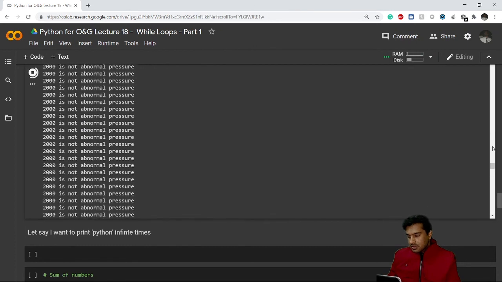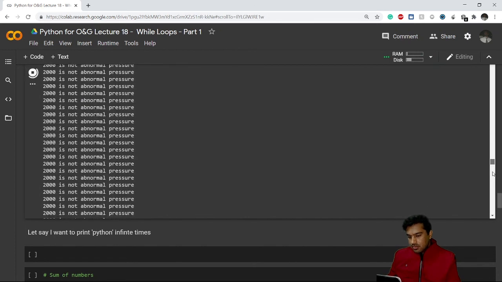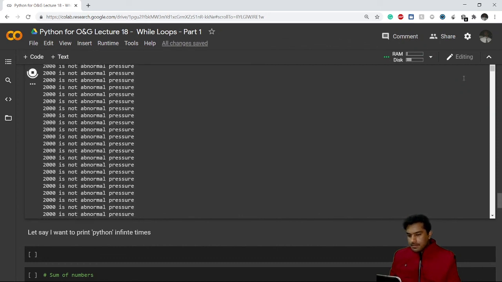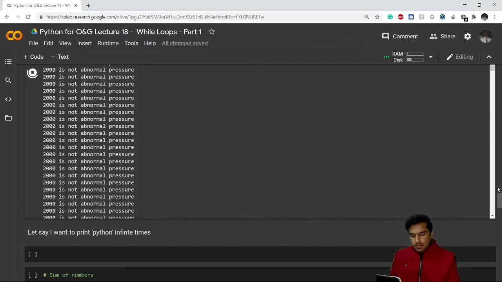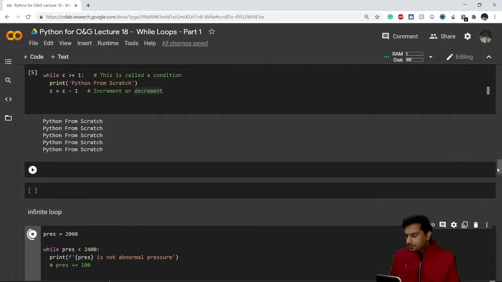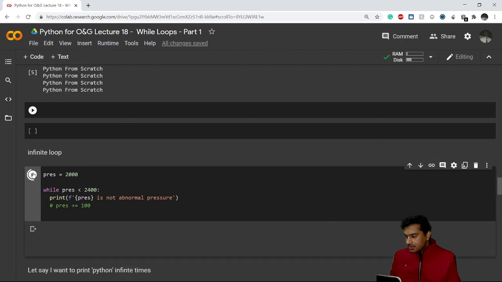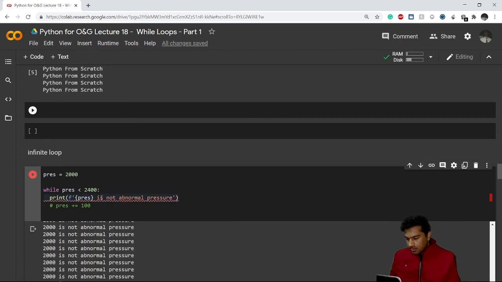See, this is how much it has printed in this much time only. So I'll have to stop it manually. It takes time sometimes. Okay, it has been stopped now.